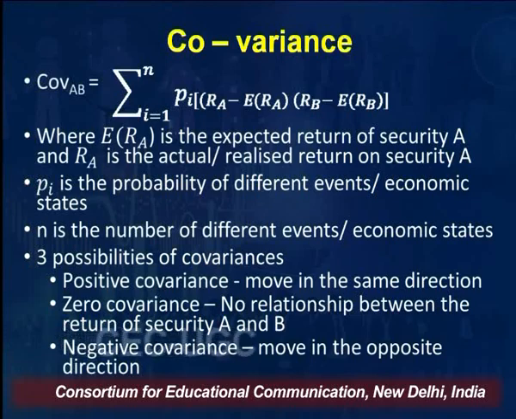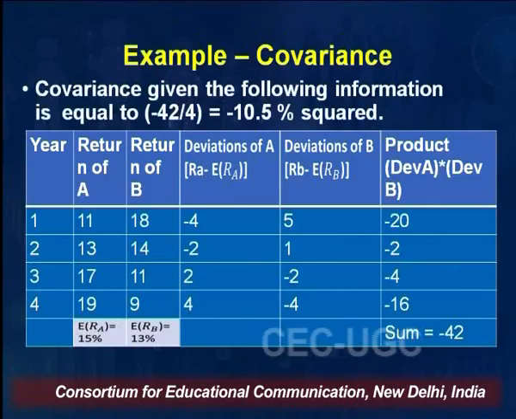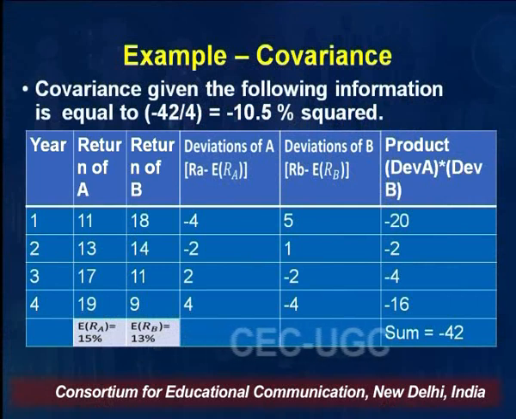So the sum is minus 42. Then the covariance is minus 42 divided by 4, which is minus 10.5 percent squared. So this way you can calculate the covariance.